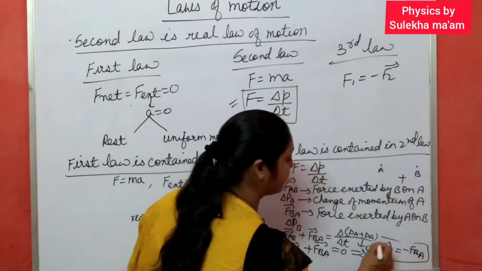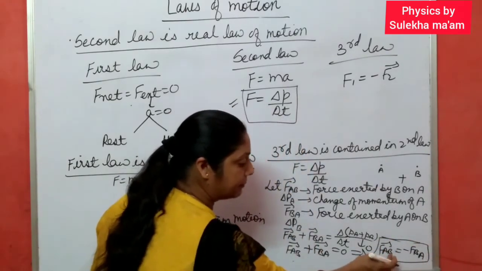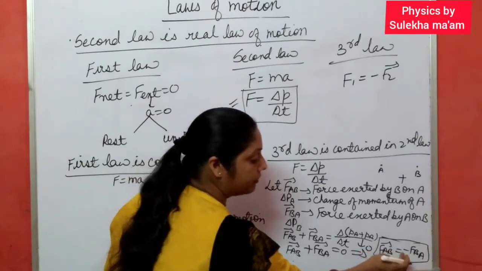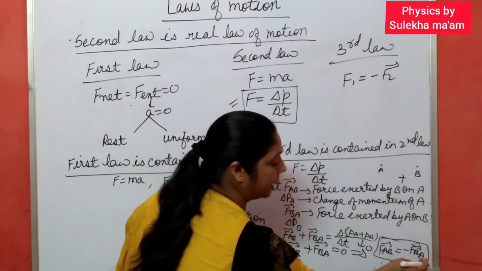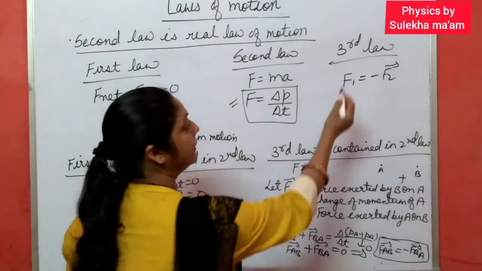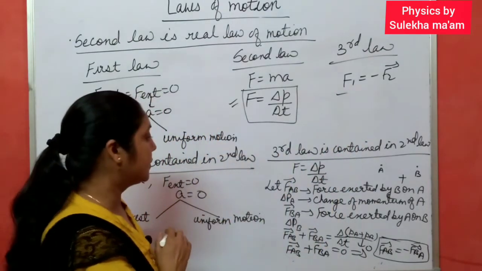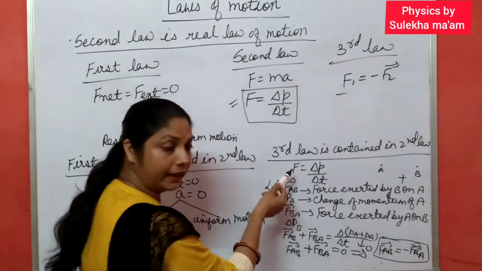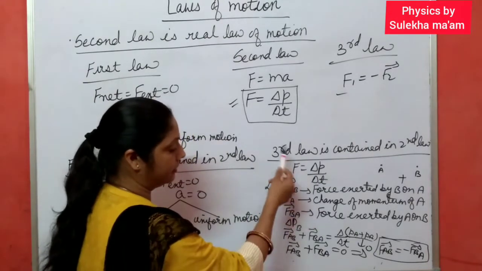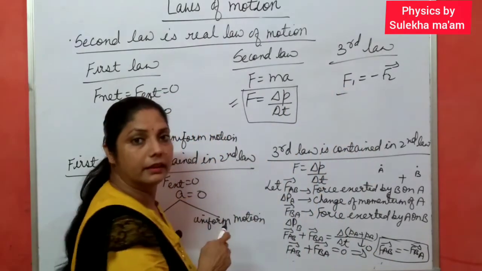The force experienced by A due to B, or the force exerted by B on A, is always equal and opposite to the force exerted by A on B. And this is nothing but Newton's third law of motion. So in this way, we start from Newton's second law, and at last we come to the result, which is Newton's third law of motion.